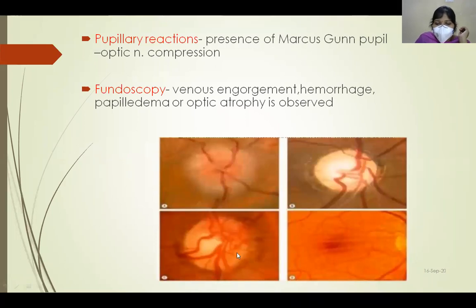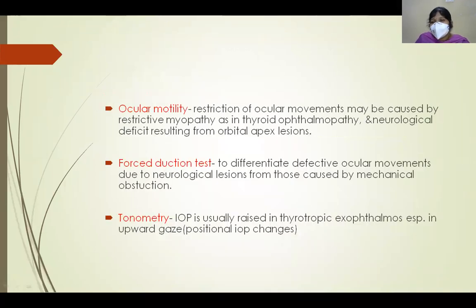And these are opticociliary shunts and these are choroidal folds. Seen in case of optic nerve meningioma when it causes compression and also when it pushes the globe from posteriorly, there is occurrence of choroidal folds. And other ocular features we must note are ocular motility. There is restriction of the ocular movements in cases like thyroid ophthalmopathy.